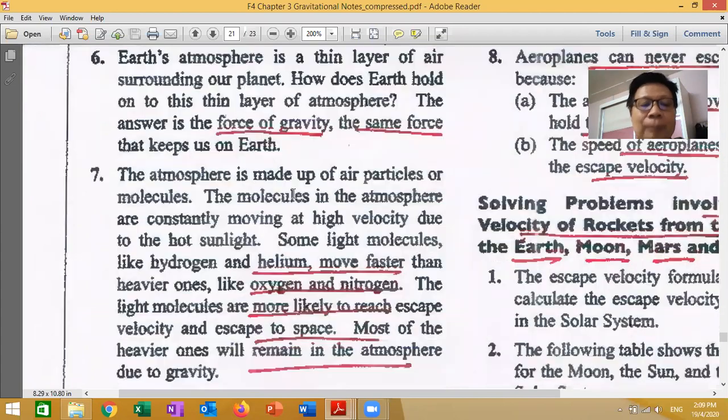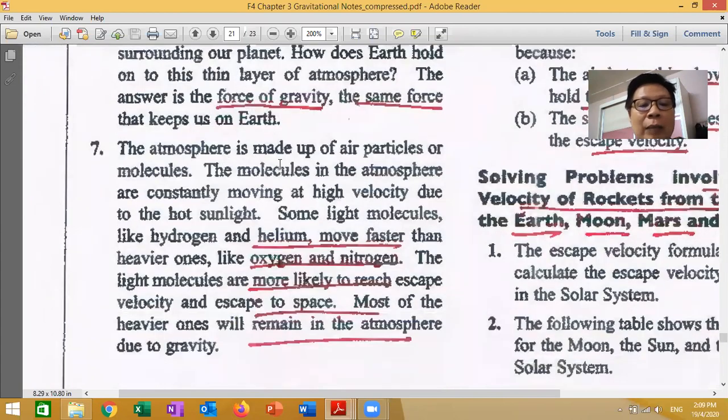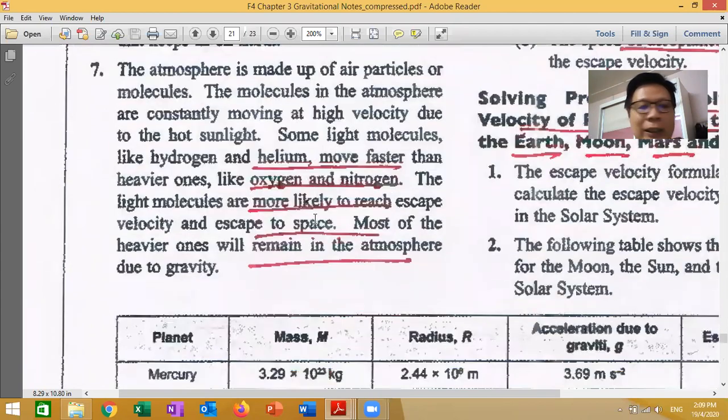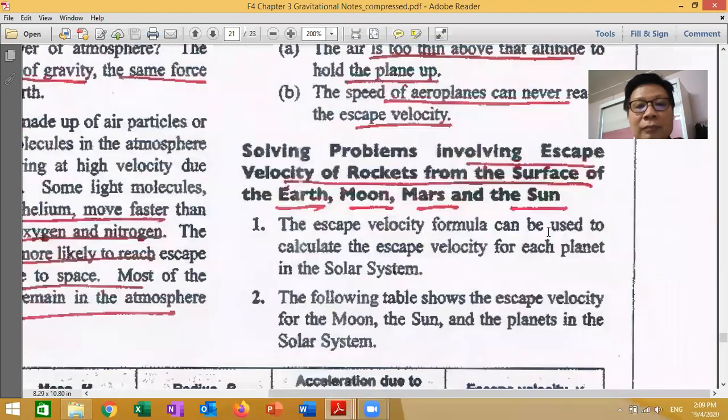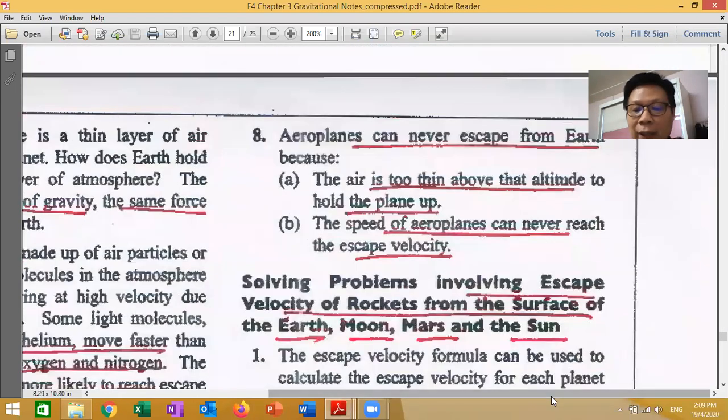Understand? The atmosphere is made up of air particles, you read yourself. This one I think is also important here. Next. Number 8.